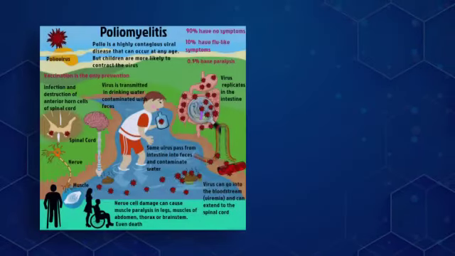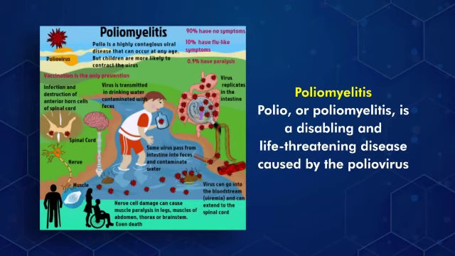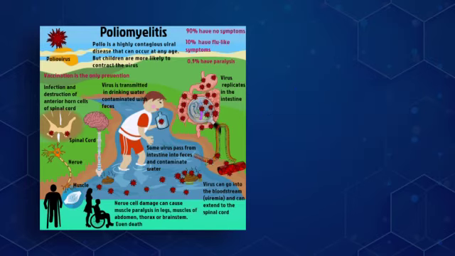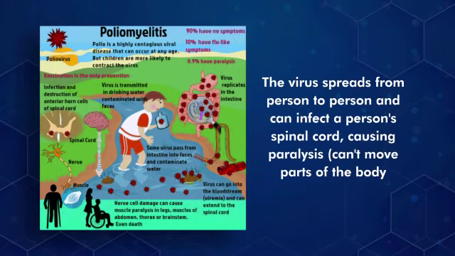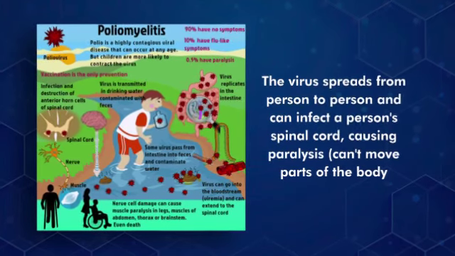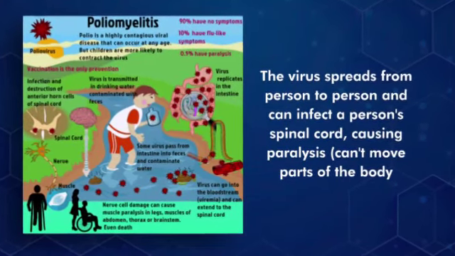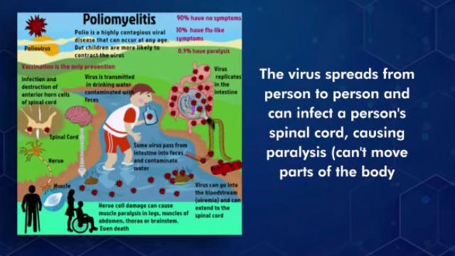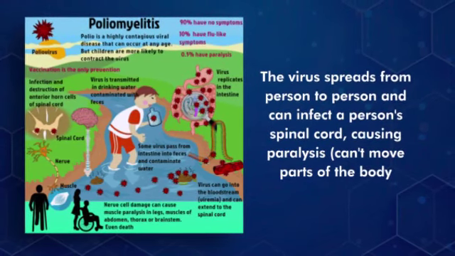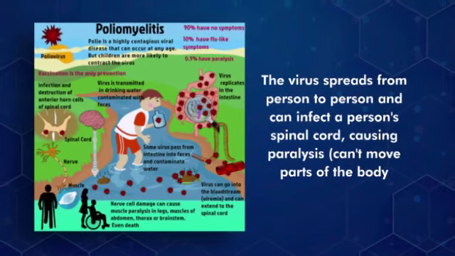Next is poliomyelitis. Polio or poliomyelitis is a disabling and life-threatening disease caused by the poliovirus. The virus is spread from person to person and can infect a person's spinal cord, causing paralysis. That means the person cannot move that part of the body which is paralyzed. So here the picture depicts the details of poliomyelitis. 90% have no symptoms, 10% have flu-like symptoms, and 0.5% have the paralysis problem.